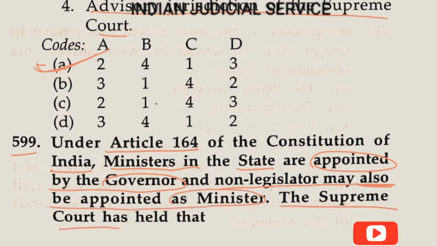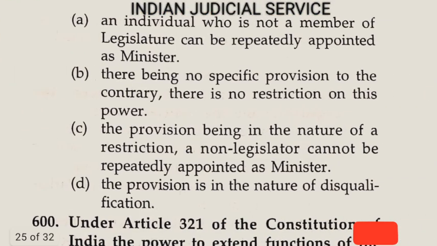The Supreme Court has held that, this is very important here, Article 164 deals with the appointment of ministers by the governor, and a non-legislator may also be appointed as minister. Option A, an individual who is not a member of the legislature can be repeatedly appointed as a minister. It is wrong here.